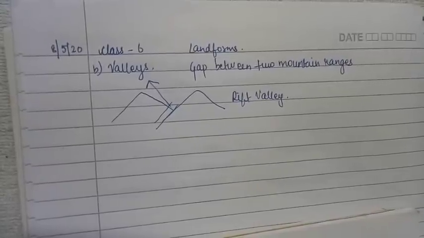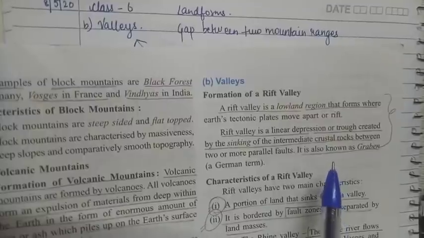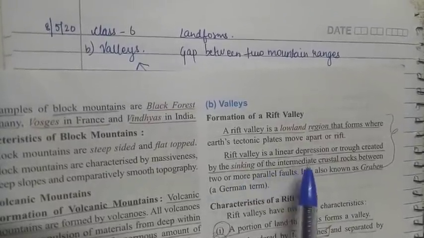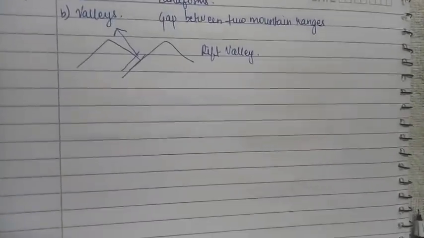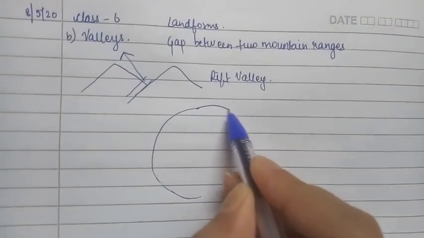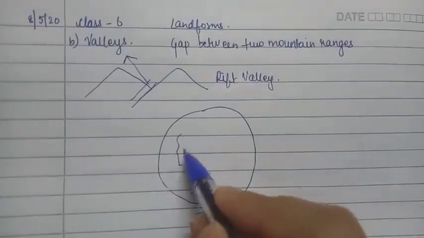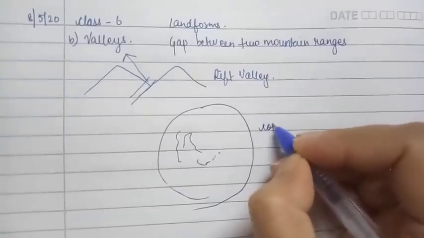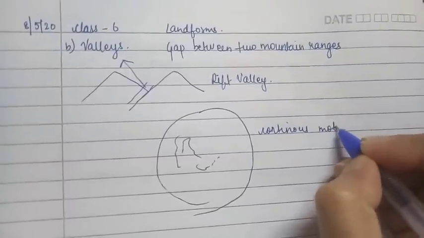Here it is said that a rift valley is a lowland region that forms where Earth's tectonic plates move apart or rift. Students, you know that our Earth and the continents which are based on Earth are always in continuous motion.